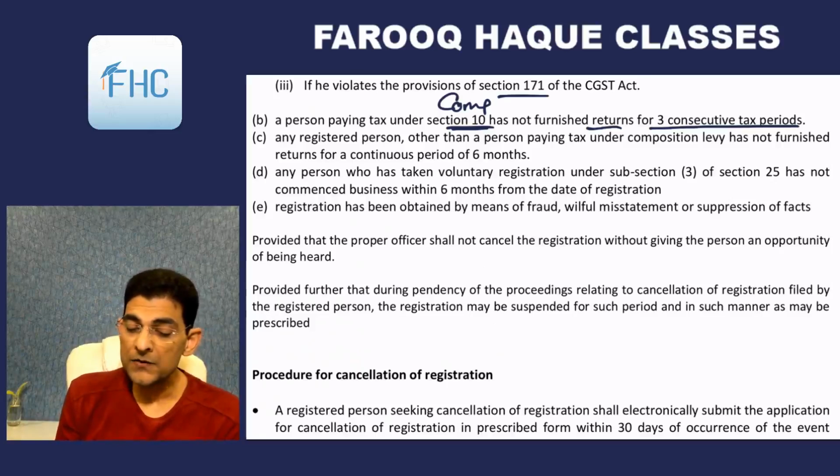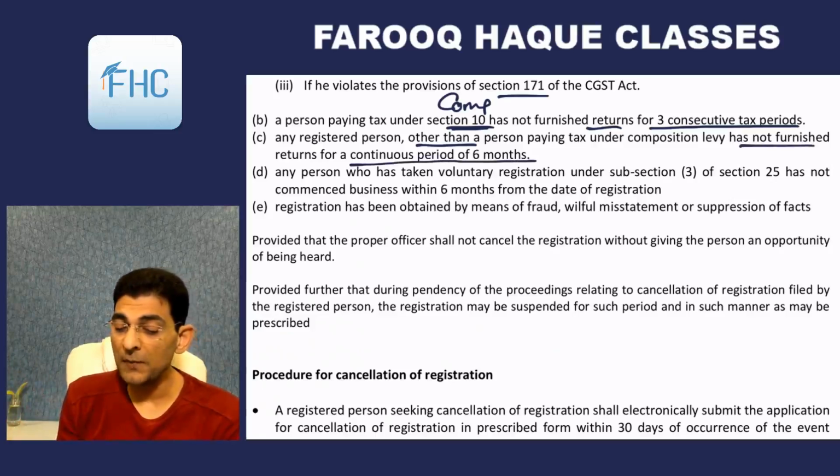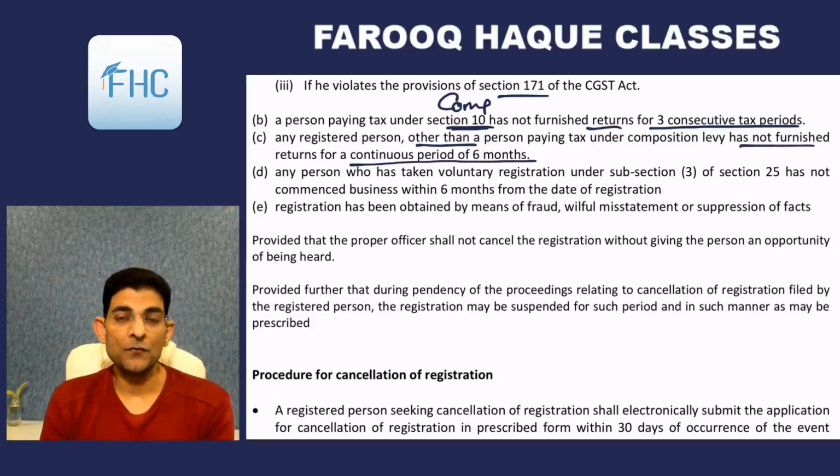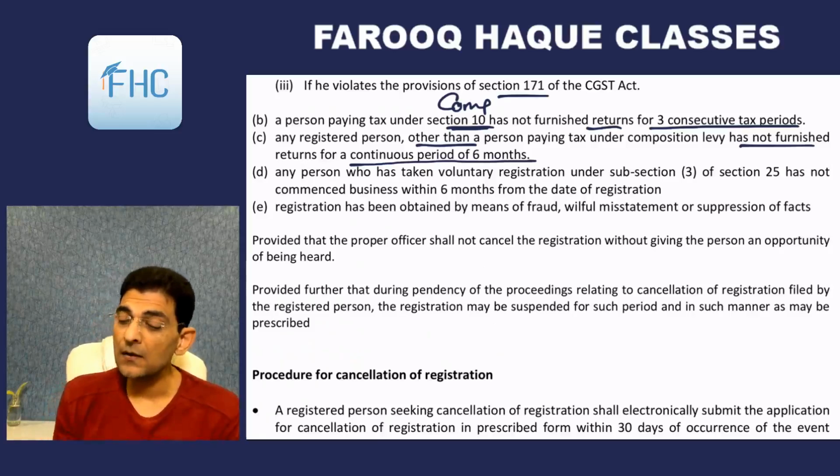Secondly, a registered person other than composition levy, who is paying tax under the normal scheme, has not furnished returns for a continuous period of 6 months. So for a composition dealer it is 3 tax periods. Now here the tax period for composition dealers is normally quarterly, so 3 quarters you can say.